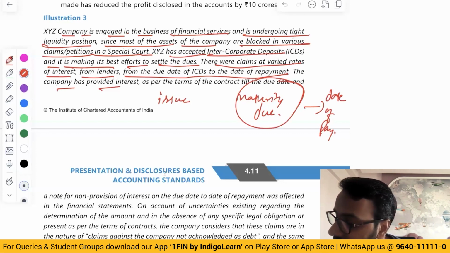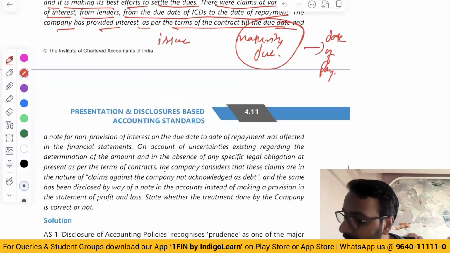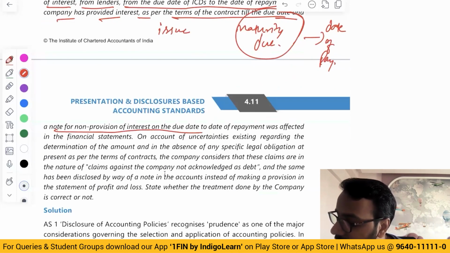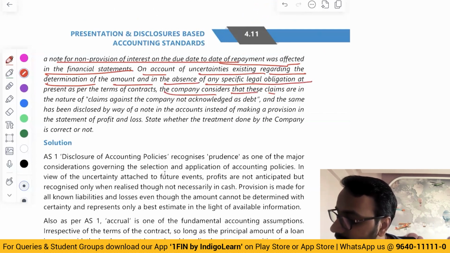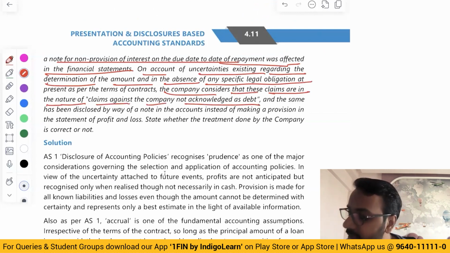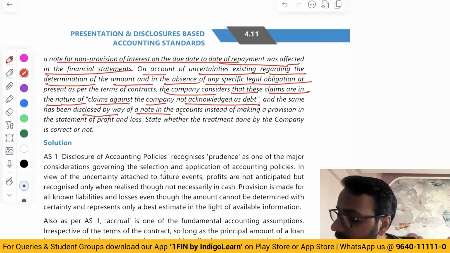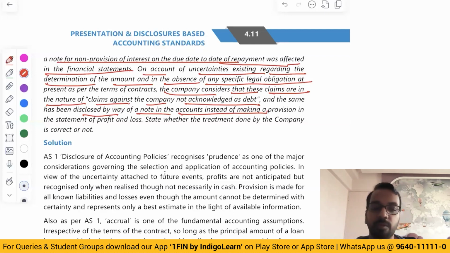The company has provided interest as per the terms of contract till the due date, and a note for non-provision of interest on the due date to date of repayment was effected in the financial statement. On account of uncertainties existing regarding the determination of the amount and in the absence of any specific legal obligation, the company considered that these claims are in the nature of claims against company not acknowledged as debt, and the same has been disclosed by way of notes to accounts instead of making a provision.